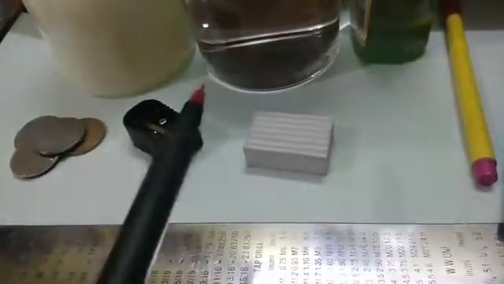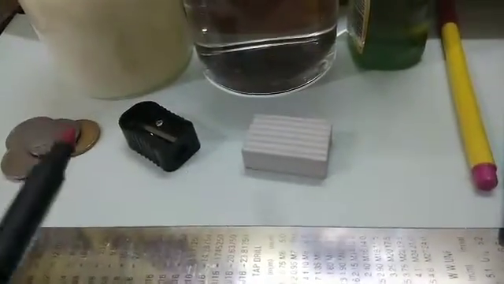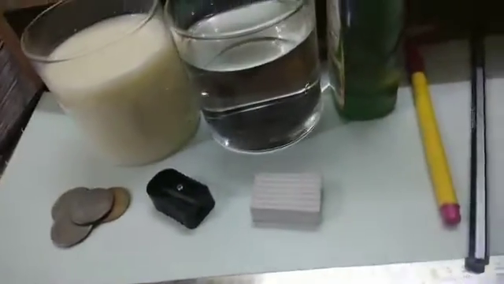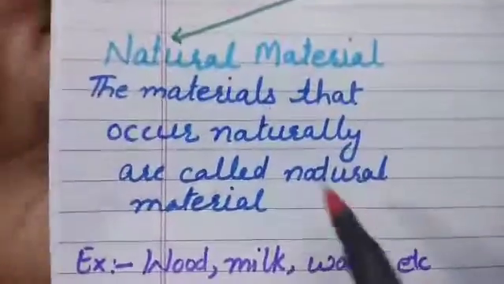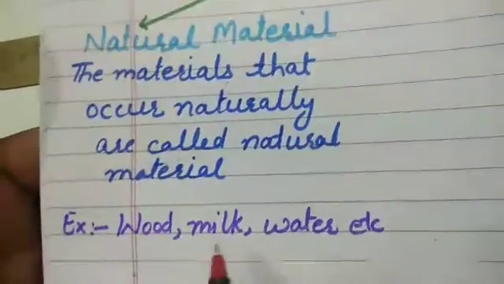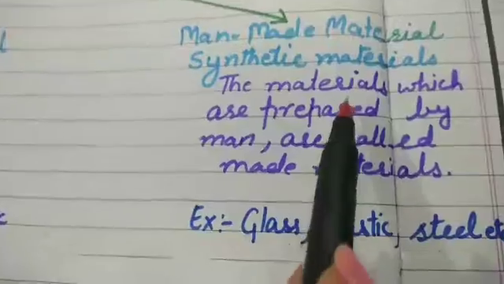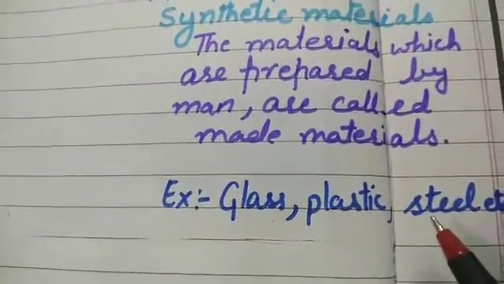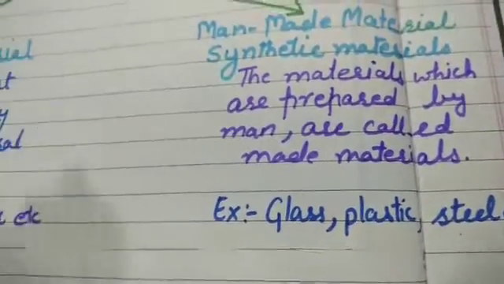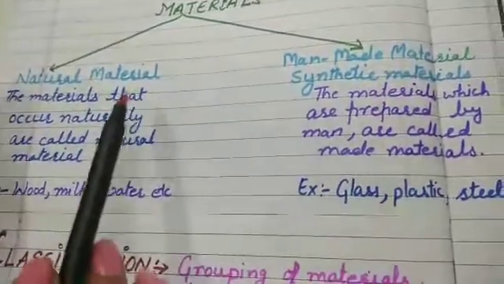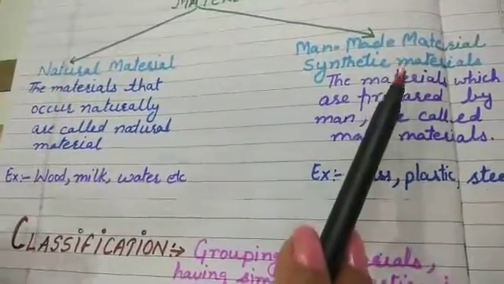On the basis of their occurrence, these materials can be categorized into two groups, natural material and man-made material. What actually is natural material? The material which occurs naturally. Examples are wood, milk and water. Man-made or synthetic materials are those which are made by man, for example glass, plastic and steel. So according to their occurrence in nature, we can classify them into two different groups, natural material and man-made material.